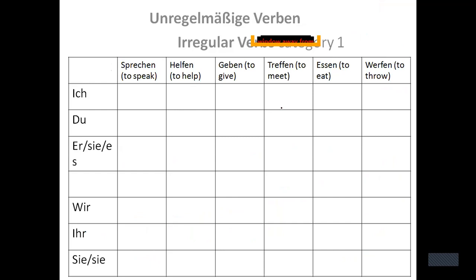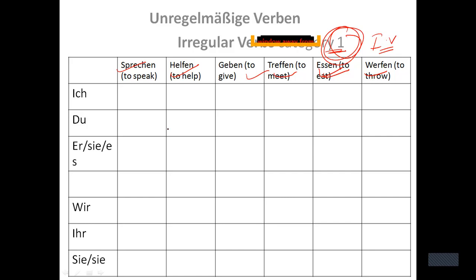Now here is a list of verbs which belong to category 1, right? All these verbs we have discussed: sprechen, helfen, essen. So 3 more verbs are there for you which are important and fall under category 1, irregular verbs. What you are supposed to do is conjugate these verbs in your notebook, and let me know what you have done.